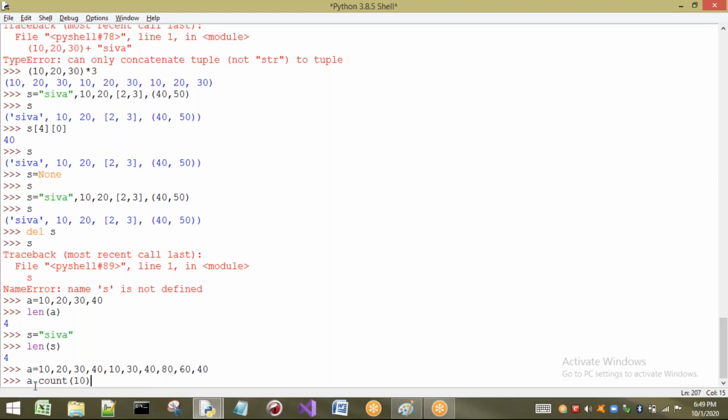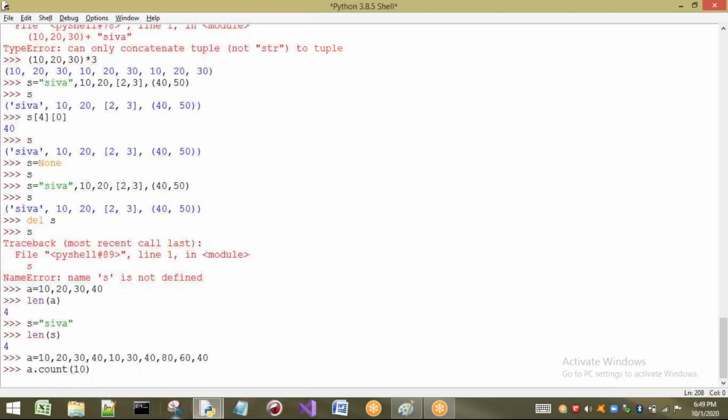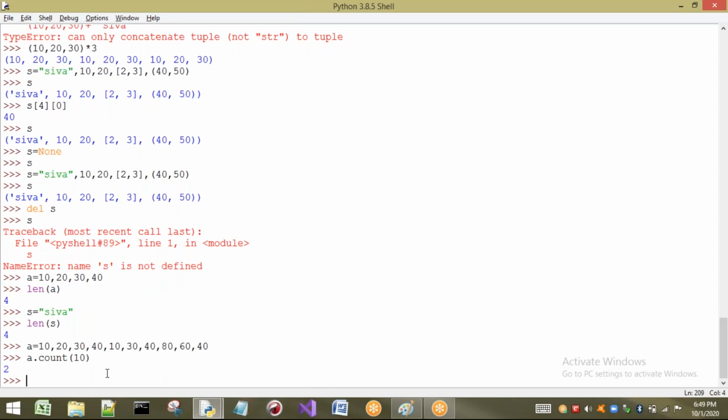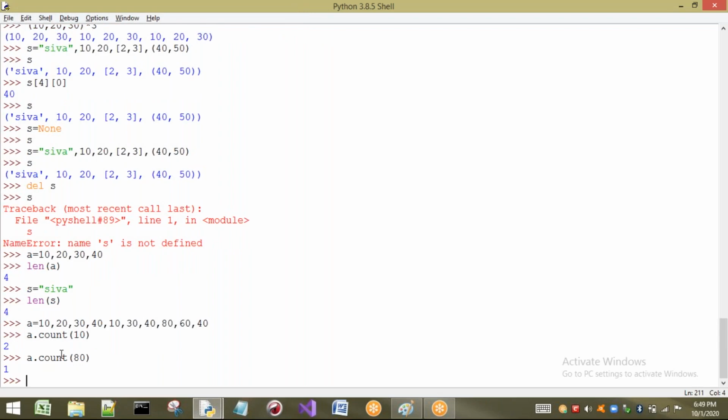From a, it will check the number of tens in that tuple. See what happens: number of tens, how many? 2, so 1 and 2. In the same way, if I ask for 80, how many 80s are there? Only 1, so it will print that particular count. This is about count. Count returns the number of times a specified element is present in the tuple. We can write a program for this, no problem, but I'm not going to write anything here because we have already seen the same example in our previous sessions. Next, I want to find the index.